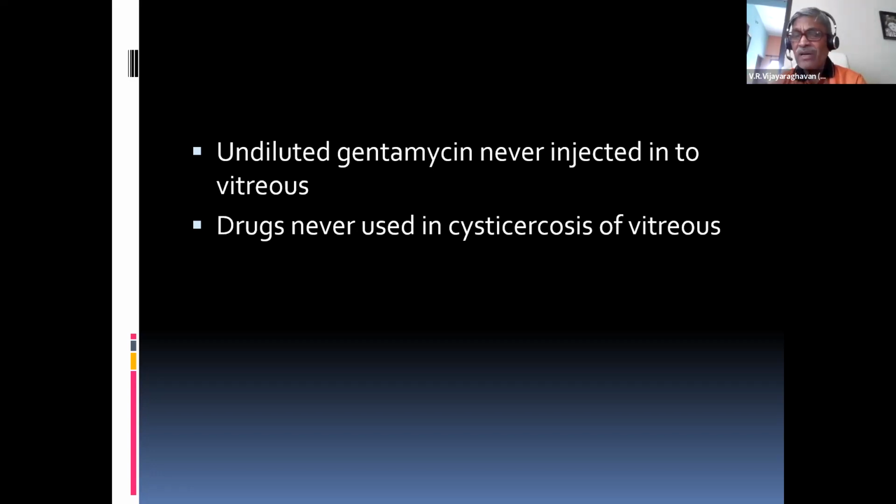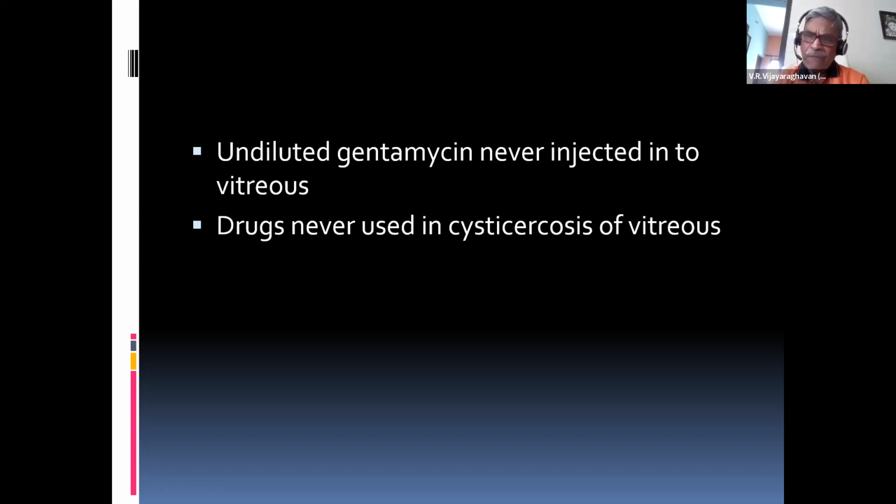The problem is what? When you give undiluted medications into the vitreous, never forget, they can produce what is called infarction of the macula, the retinal vessels getting destroyed. That is why infarction of the macula can occur. That is why undiluted gentamicin should never be given into the vitreous.